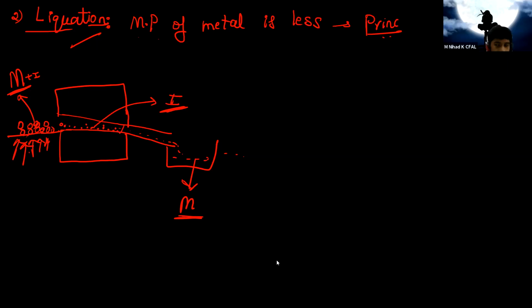Clear, ma'am. So now the third refining process is nothing but electrolytic refining. Students, to explain this electrolytic process, since I have already explained the galvanic cell, do you remember that?